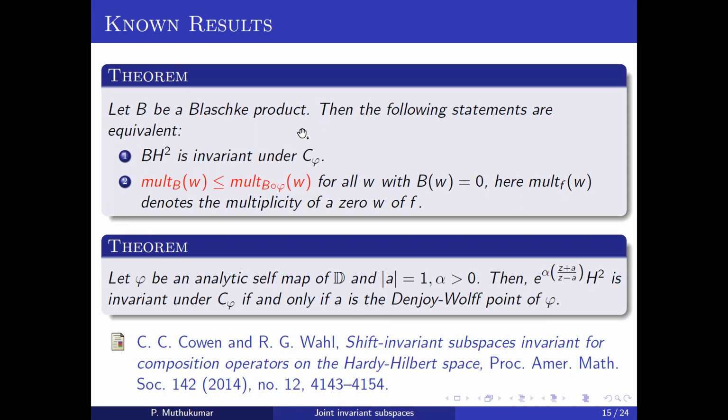But here we don't see a common single result which says when theta times H2 is invariant under C_phi. For the Blaschke case we have results in terms of multiplicity of the zeros. But in the case of singular inner functions, which do not have zeros in the unit disk, we cannot talk about multiplicity. So there's no common fixed condition for a general case, which we gave in our paper.